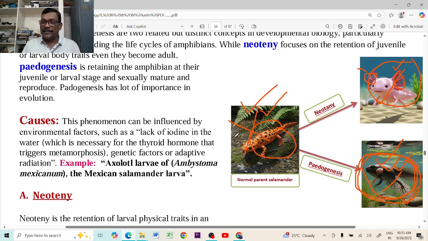But here, this is the adult organism, and this is the larva which, due to paedogenesis, becomes sexually mature and gives birth to animals that look like the larva. This larva is living independently. They can give birth to larval type animals only. So these are developing and going through evolution.